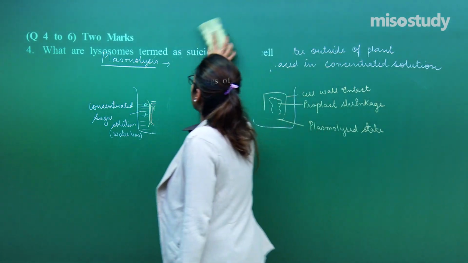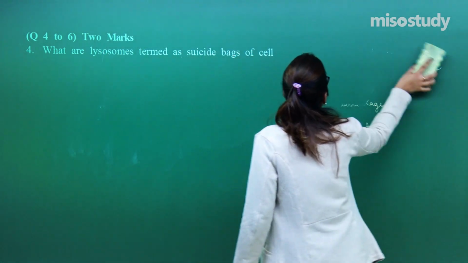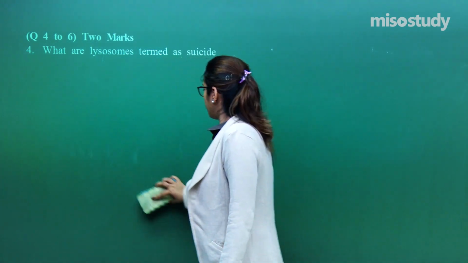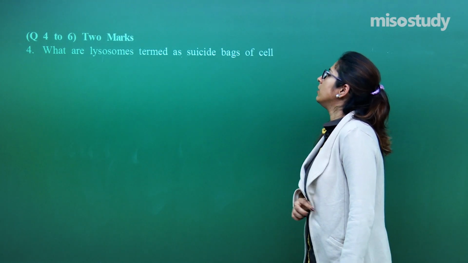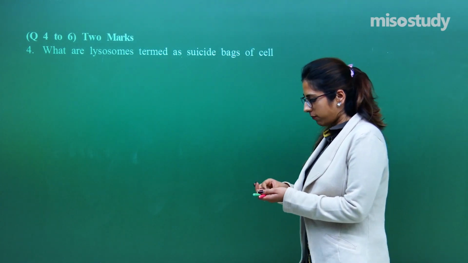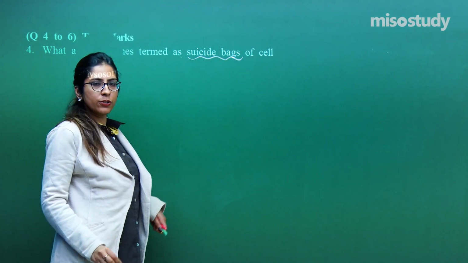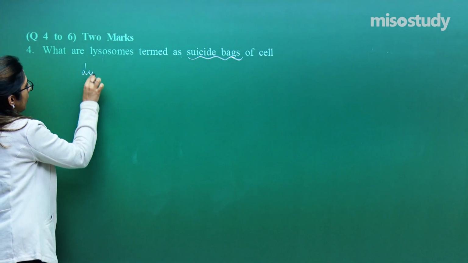Question number 4, 5 and 6 are from a separate category. So just have a look. Why are lysosomes termed the suicide bags of a cell? Because it is a 2 marks question, you have to explain in a bit of detail. So just have a look.